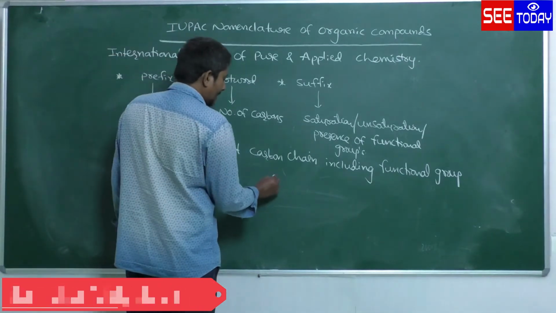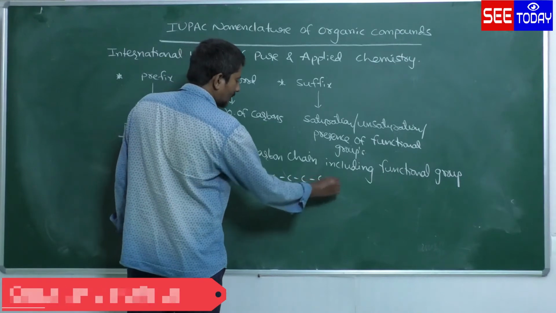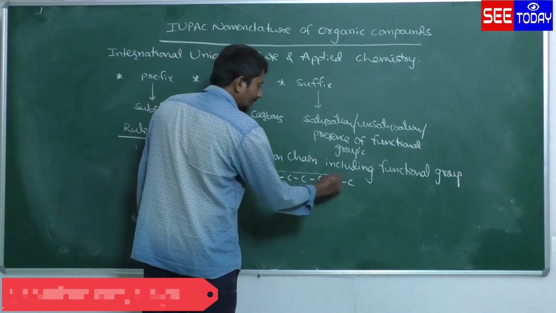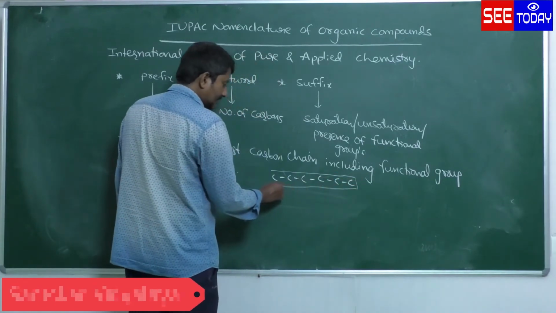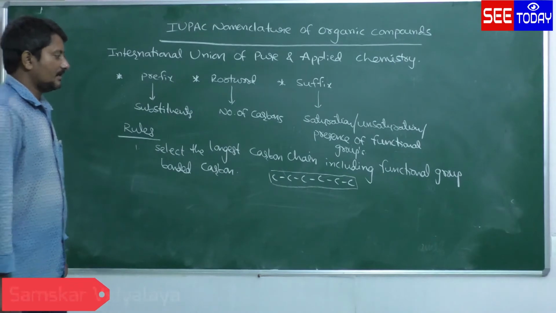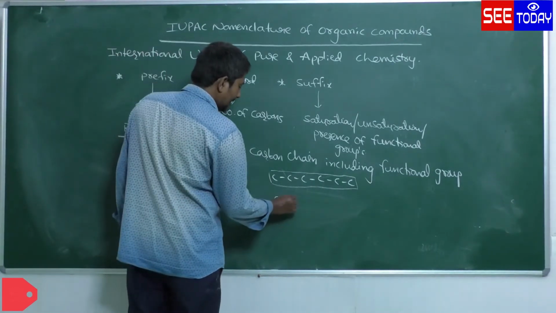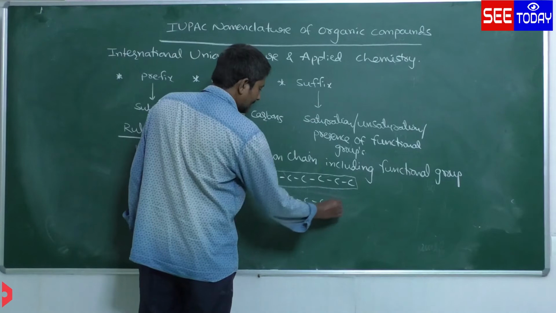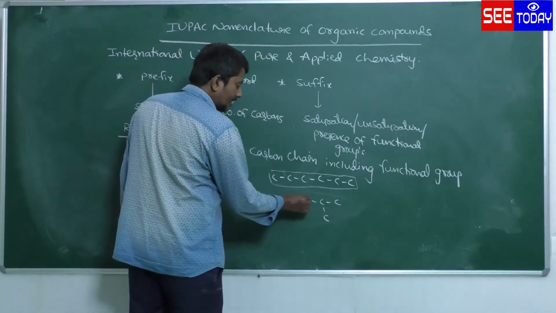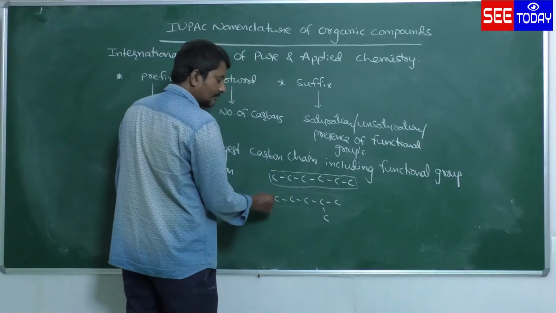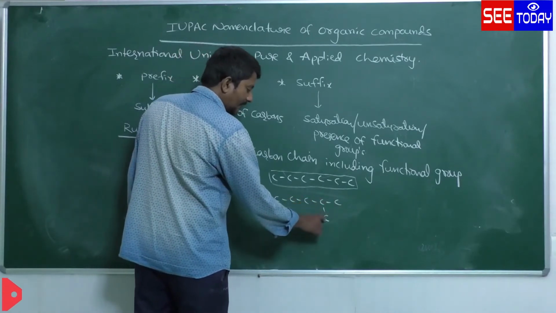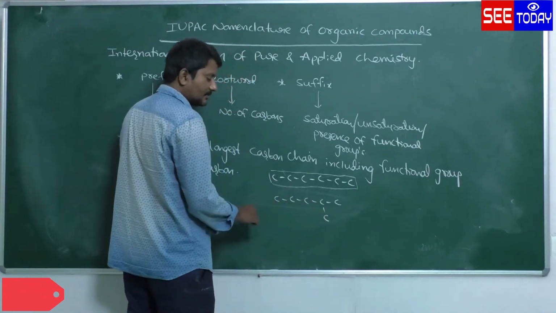See here, I am taking an organic compound like this. Now I am selecting the 6-carbon chain as the longest carbon chain. Second example: C, then C. In this case, 1, 2, 3, 4, 5 is the longest carbon chain. In another pattern, 1, 2, 3, 4, 5 is also considered the longest carbon chain.